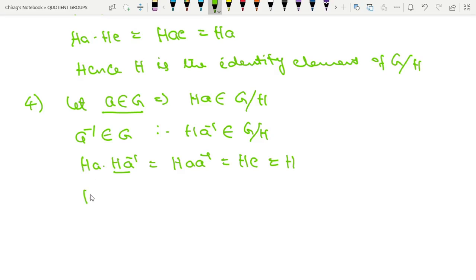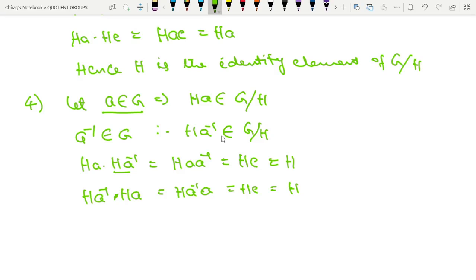Similarly, H A inverse into HA will be equal to H A inverse A, and that is equal to HE, which is equal to H. Therefore, H A inverse is the inverse of HA.